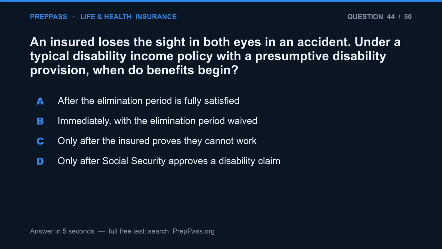Question 44. An insured loses the sight in both eyes in an accident. Under a typical disability income policy with a presumptive disability provision, when do benefits begin? A. After the elimination period is fully satisfied. B. Immediately, with the elimination period waived. C. Only after the insured proves they cannot work. D. Only after Social Security approves a disability claim.